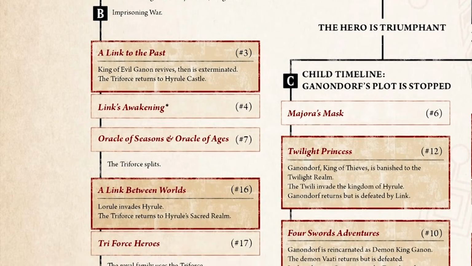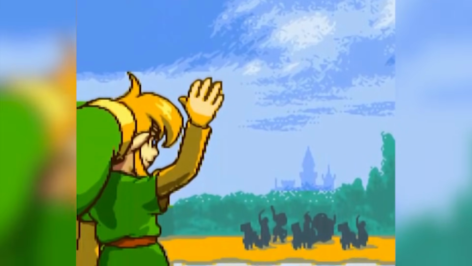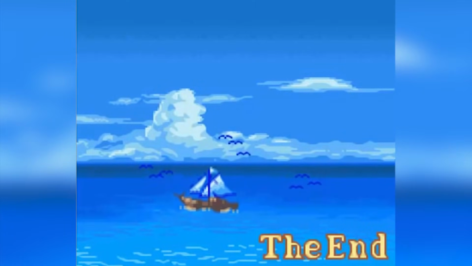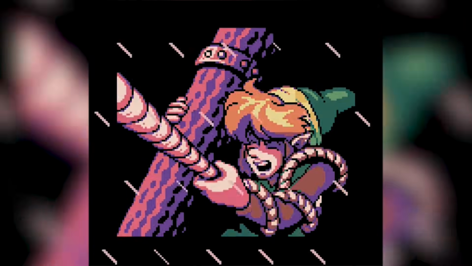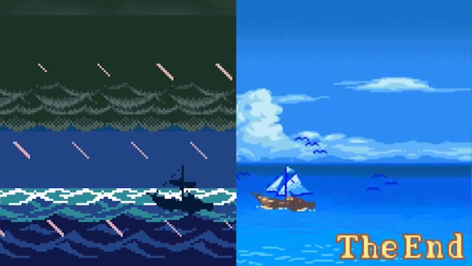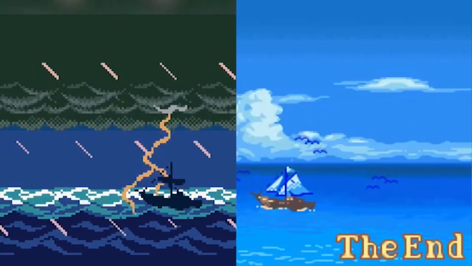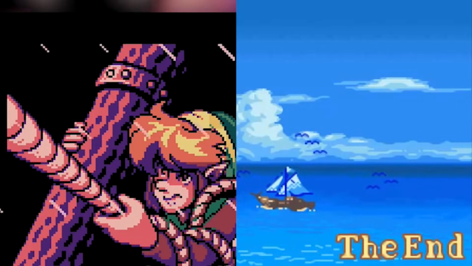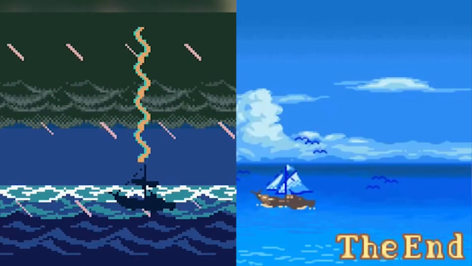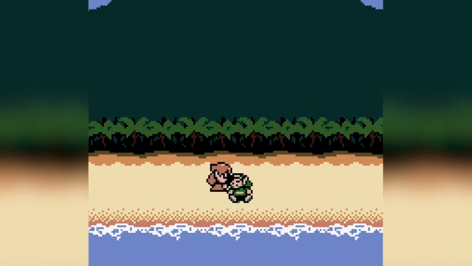Which is nuts, because the games themselves explicitly show us what the correct order is. This is one where we don't have to guess, the games show us. At the very end of the Oracles games, Link sails off in a boat. And at the beginning of Link's Awakening, we see the same Link sailing the exact same boat. Same size, same shape, same number of sails, same ropes and rigging and everything. In the Link's Awakening cutscene, he has the sails tied up because he's in a storm, but it is still pixel for pixel, the exact same boat. So Link's Awakening picks up immediately after the end of the Oracles games.